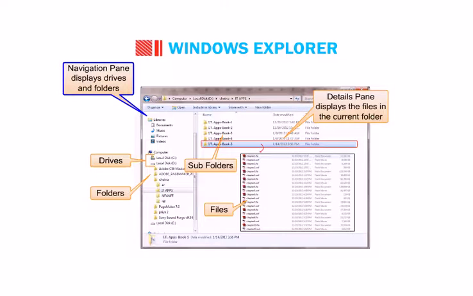The Navigation pane displays drives and folders. The Details pane displays the files in the current folder.